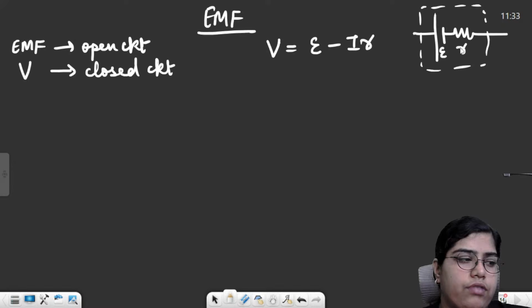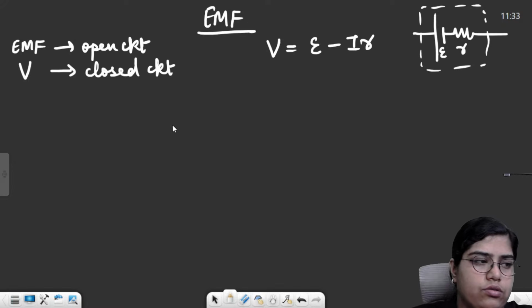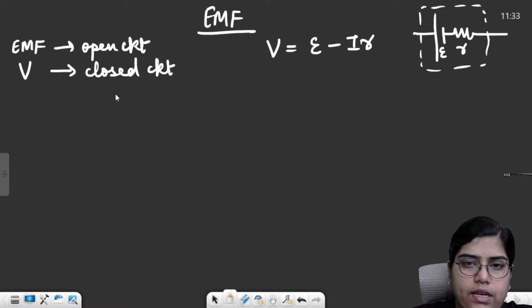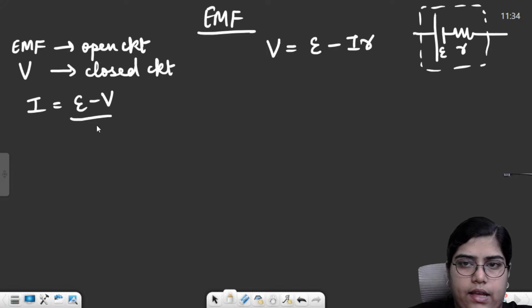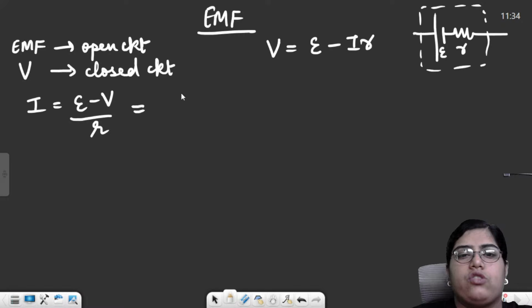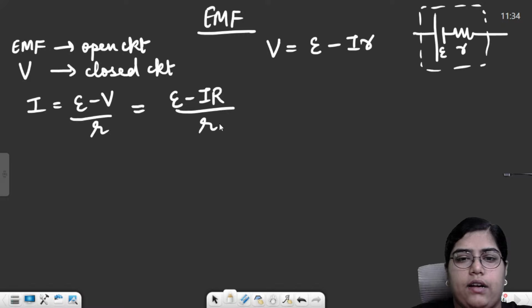Then we saw the formula for current. So current will basically come out to be (E minus V) by R, or instead of V I can write (E minus I into capital R) by R.